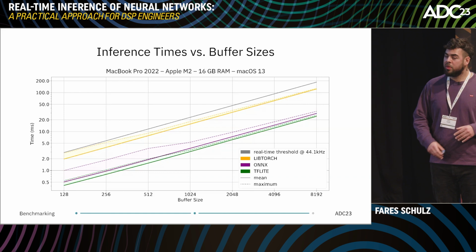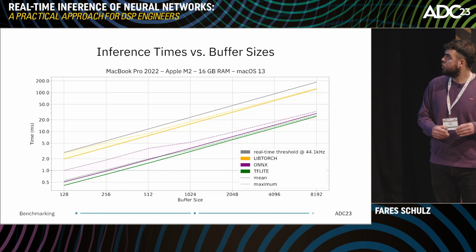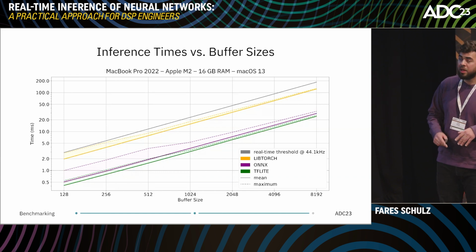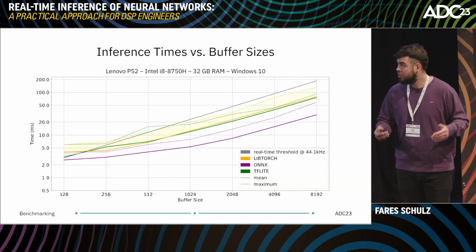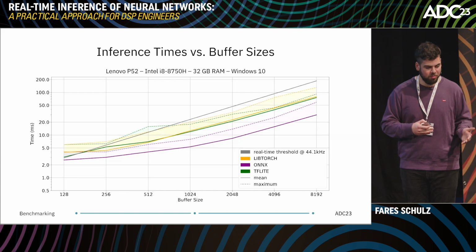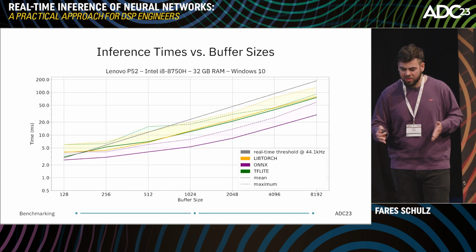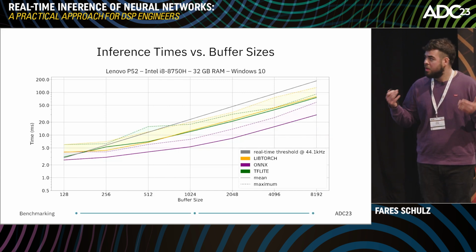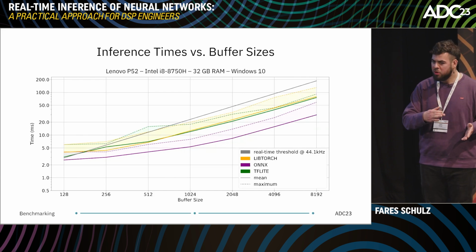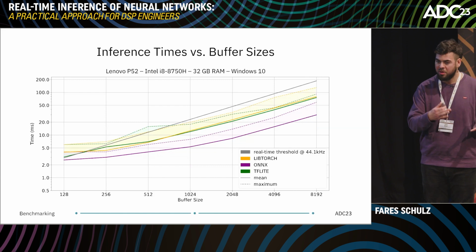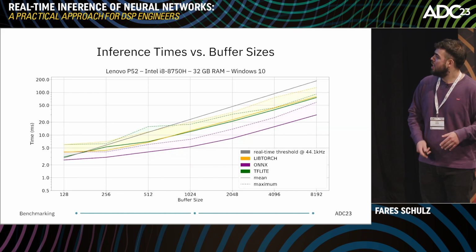So this is a benchmark on an Apple MacBook Pro with an M2 chip, and now we will see that the benchmark on a Windows 10 laptop looks pretty different. It's a little interesting here that the mean inference times seem to converge to a minimum, no matter how small we make the buffer size.